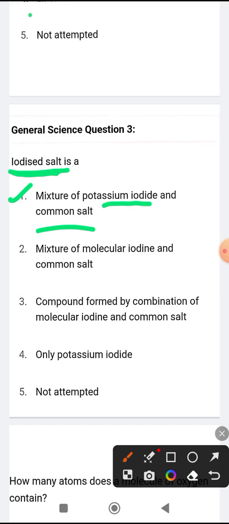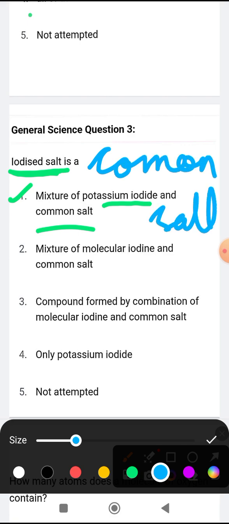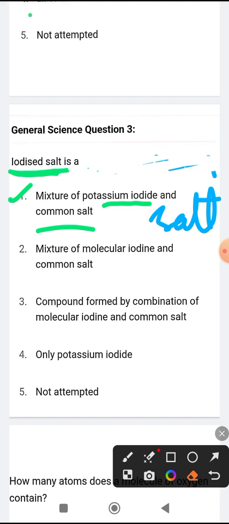So the iodized salt, what is this iodized salt? This iodized salt is nothing but common salt only. Common salt, the salt that we eat in our day-to-day life, that salt only and nothing else. So this iodized salt is nothing but the common salt only.